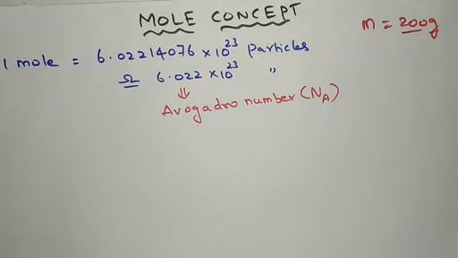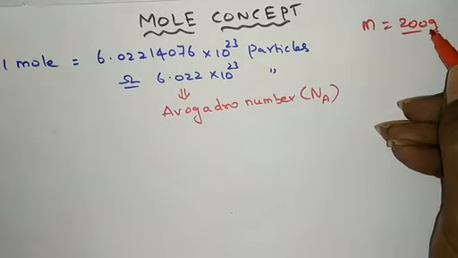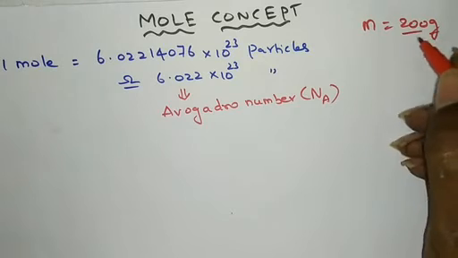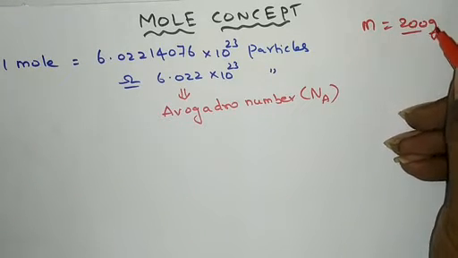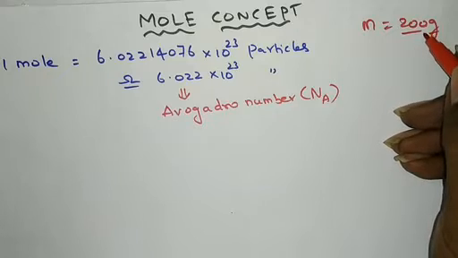Any measurement can be broken down into two parts, that is the numerical magnitude and the units that the magnitude is expressed in. For example, if I have a ball of mass 200 grams, I express mass is equal to 200 grams. The 200 is the magnitude and the grams is the unit which expresses this magnitude.